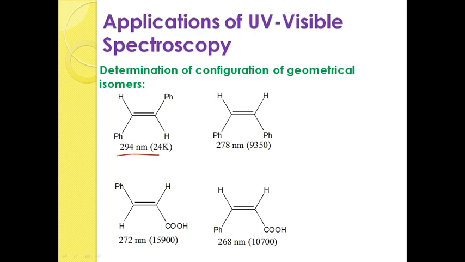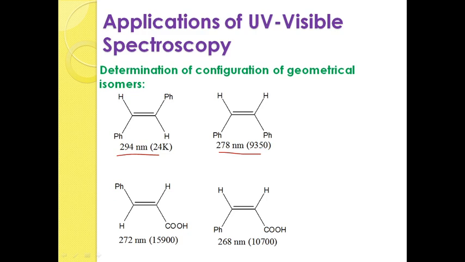24,000. Here K indicates 1000. So, 24,000. And if you replace the compound with the cis form, so if the cis isomer of stilbene is investigated, it will give a lambda max at 278 nanometer and the absorption intensity is decreasing here to 9350.